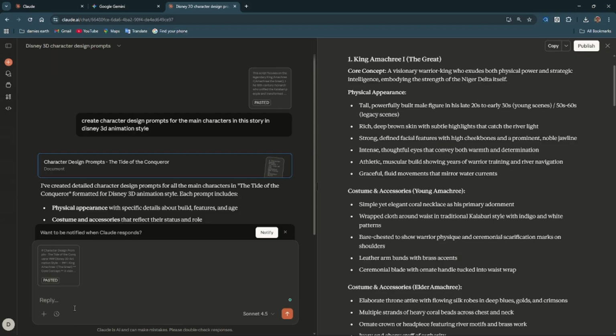I'll tell it to rewrite the prompts to be detailed but shorter. The characters should be Africans. Okay, let's say the characters should look more like Nigerians.